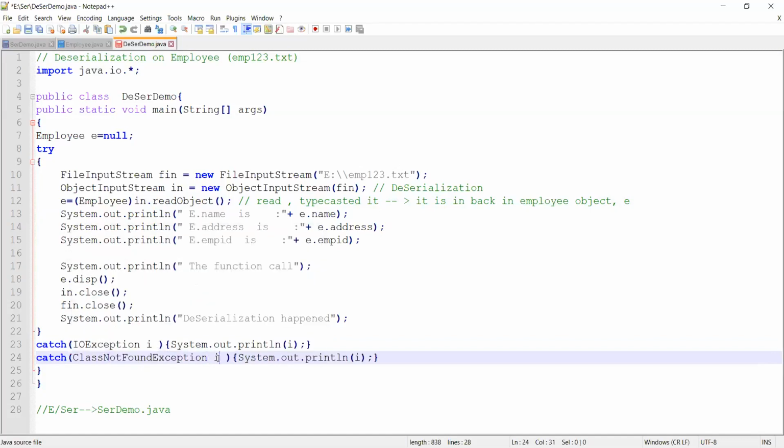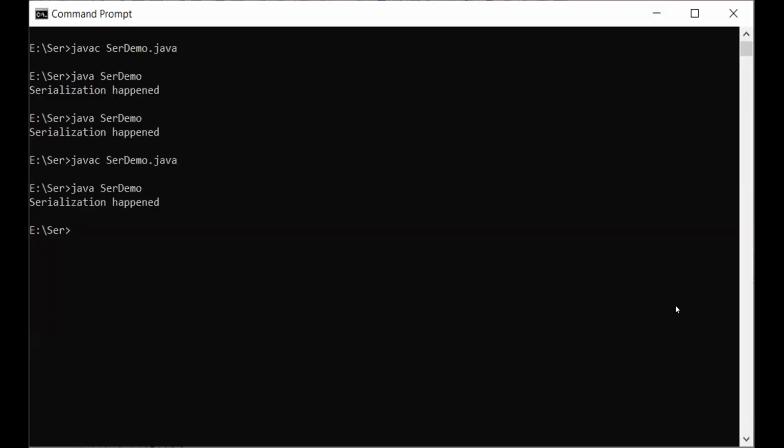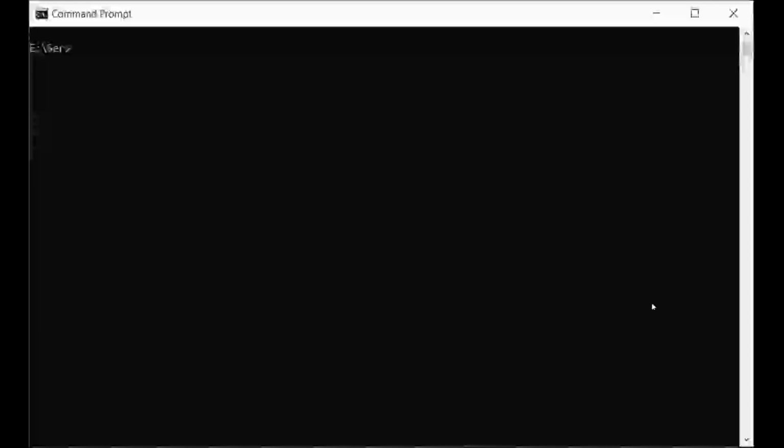This is an extra exception which can happen when you do deserialization. Okay, I'll save my program. I'll compile my program first. Javac deserialization demo.java. Run my program.